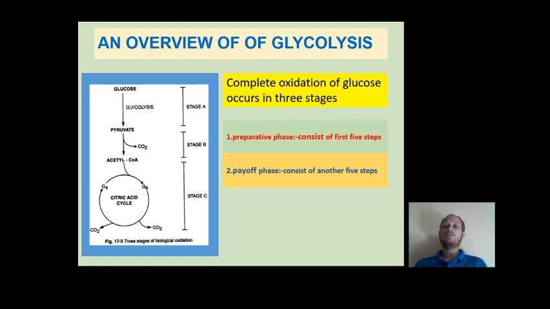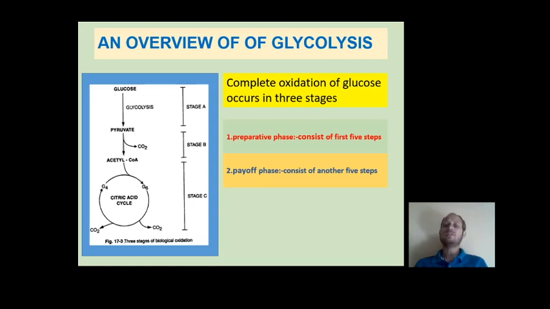Then pyruvate is converted to acetyl-CoA, and acetyl-CoA's entry into the TCA cycle is another phase. And in the third phase, the reducing equivalents either from glycolysis or from the TCA cycle are transported to the electron transport chain, where the final oxidation is carried out.